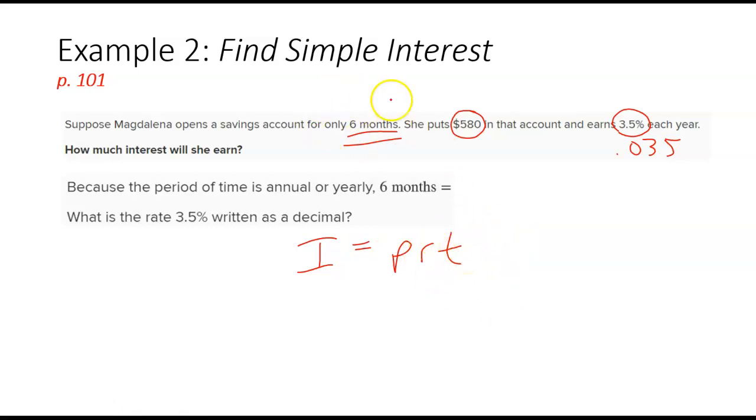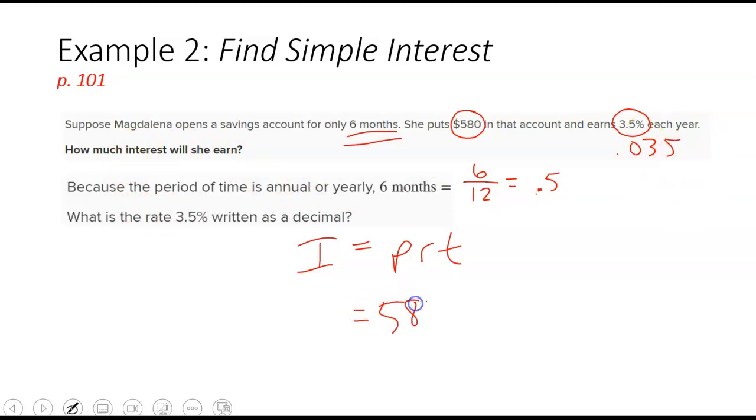So we know that she only put the money in for 6 months. So what does 6 months equal? What portion of a year? Well, if you think about it, she left it in for 6 months. There's 12 months in a year total. So this is really half of a year, 0.5 of a year. And we already said that 3.5% as a decimal is 0.035.